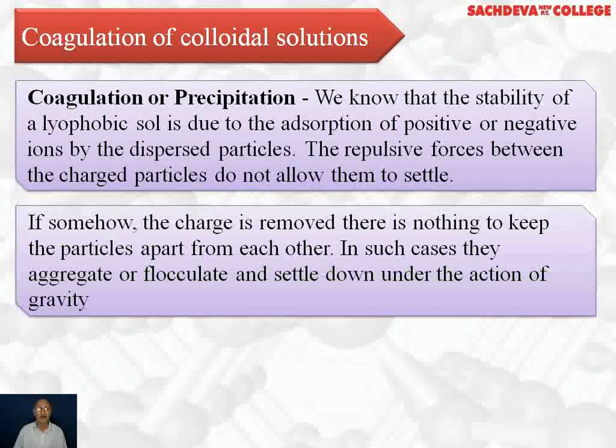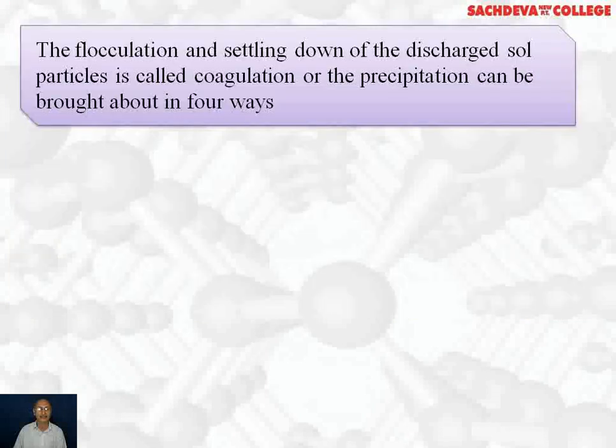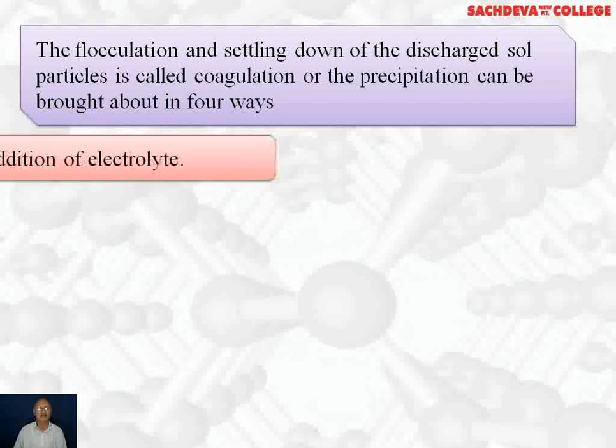If somehow the charge is removed, there is nothing to keep the particles apart from each other. In such cases, they aggregate or flocculate and settle down under the action of gravity. The flocculation and settling down of the discharged sol particles is called coagulation, flocculation, or precipitation, which can be brought about in four ways.